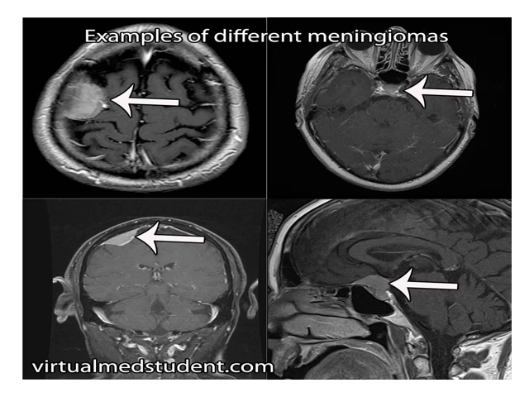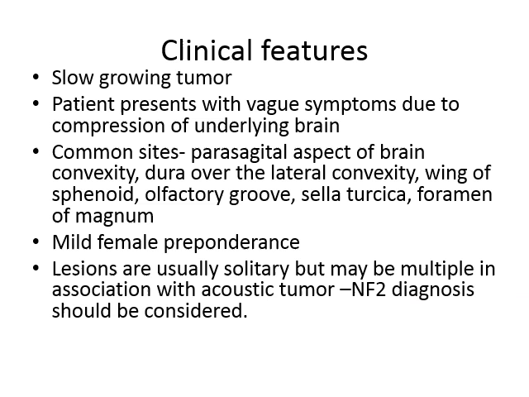See, these are the pictures of CT scan of meningioma, arising from the dura matter and encroaching into the brain parenchyma, compressing the brain parenchyma. Now the clinical features. These are slow growing tumors.